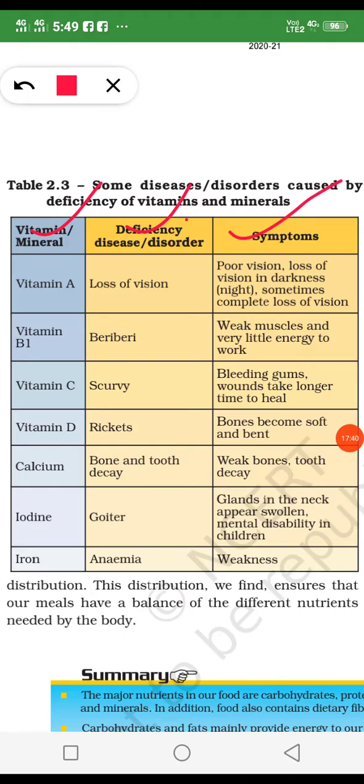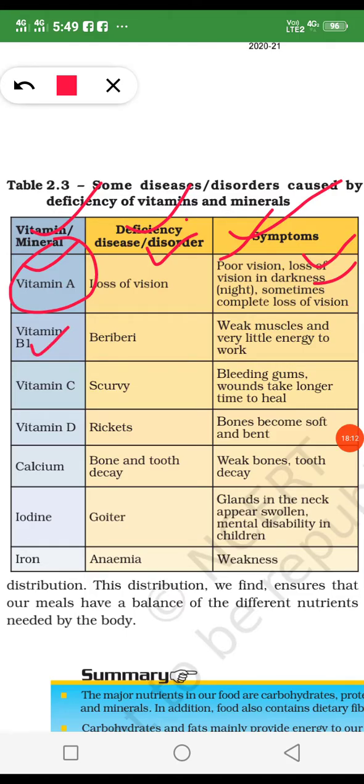their symptoms. At first, vitamin A. When a person doesn't take the vitamin A fruit, then there is a possibility of loss of vision, and the symptoms are poor vision, he can't see properly and can't read the book, also loss of vision in darkness, and sometimes complete loss of vision. So vitamin A is a compulsory component, and we get vitamin A from most fruits like carrot and mangoes.